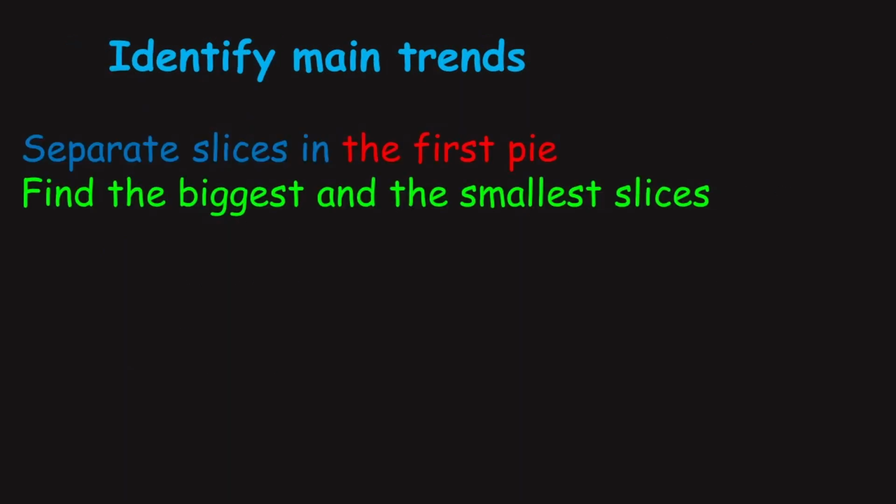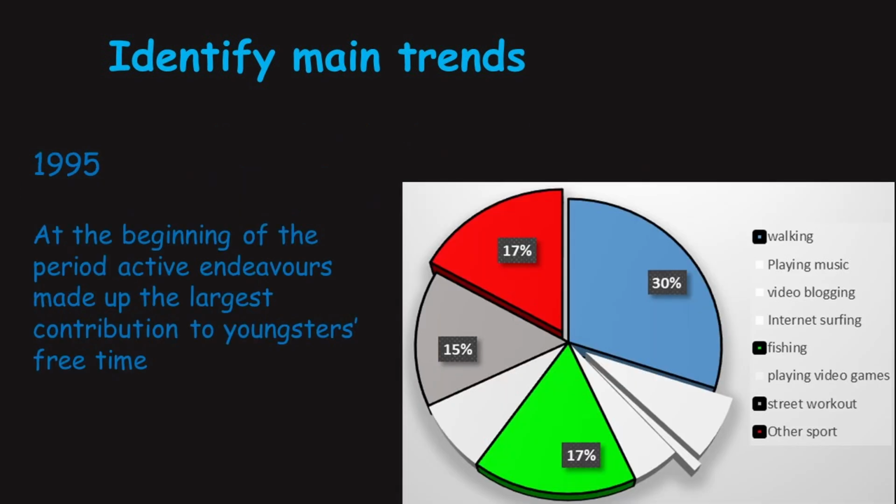Looking at these pie charts, we need to visually separate the slices for the biggest and smallest. Straight after the separation, we can see that at the beginning of the period in 1995, walking, fishing, street workout and other sports were the biggest slices. That's why we can group these activities and call them active endeavors. Endeavor is a synonym for the word activities.